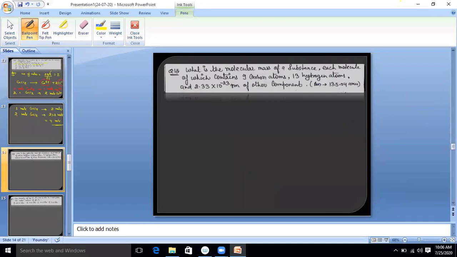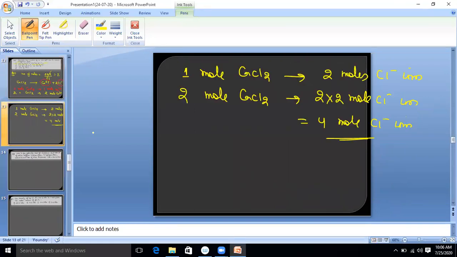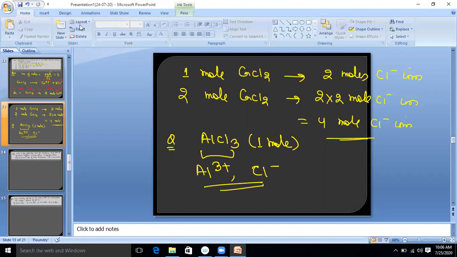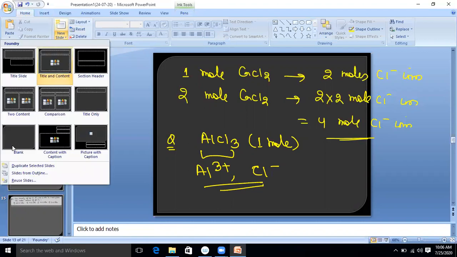Please explain again. Okay, Anusha, no issue. I'm giving one more example. Find out the total number of Al3 plus ions and Cl minus ions present in 1 mole AlCl3. Now do fast. If you solve this question, you can easily go through the concept.